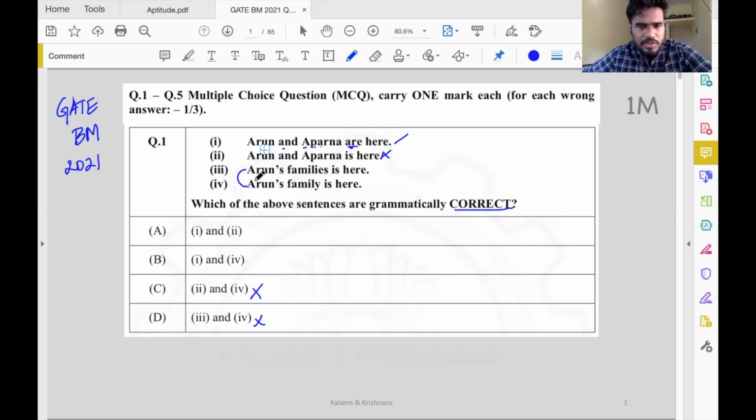But let's look at the sentences. Arun's families is here. Arun belongs to one family, so this families doesn't make sense here. Arun's family is here. Yes, this makes sense. So the correct option is 1 and 4, that is option D. Great, a very basic question from English.